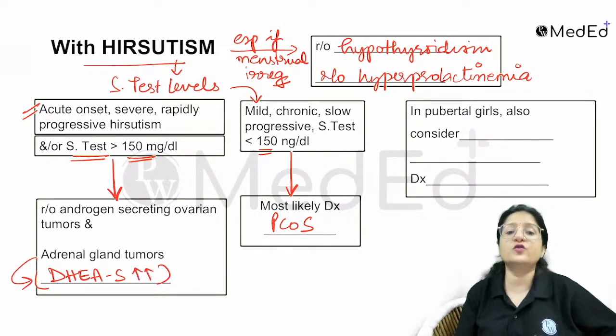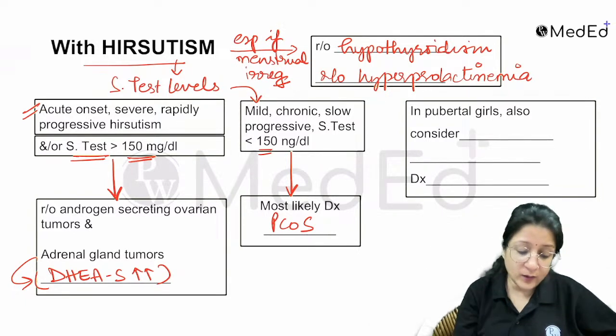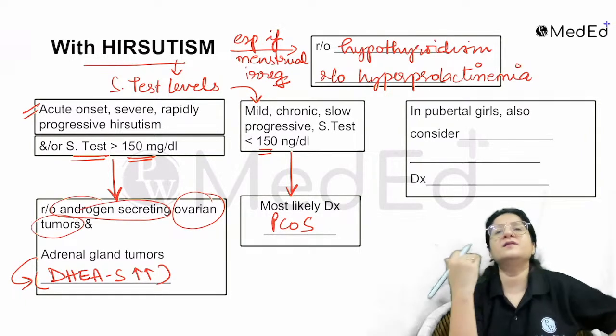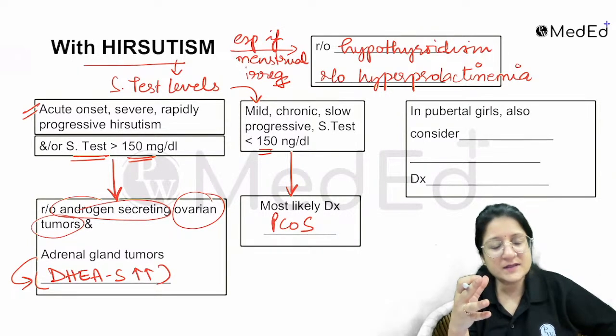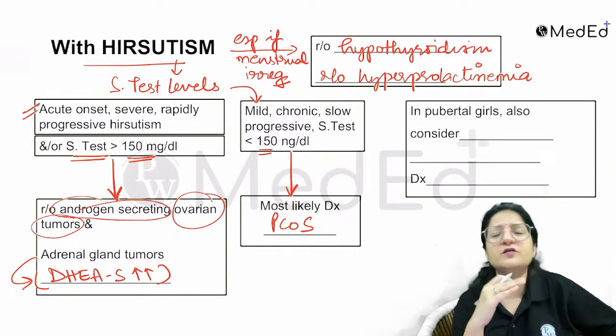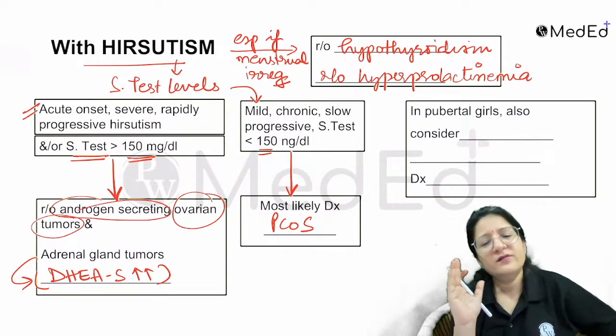And when you have androgen-secreting ovarian tumors, like Sertoli-Leydig cell tumors, these are sex cord stromal tumors, the age profile of the woman, late 30s, will help with the diagnosis.